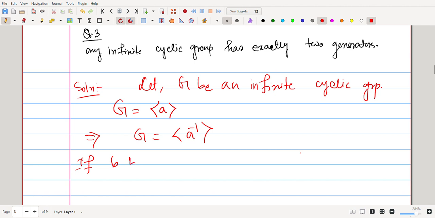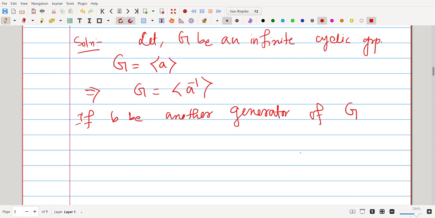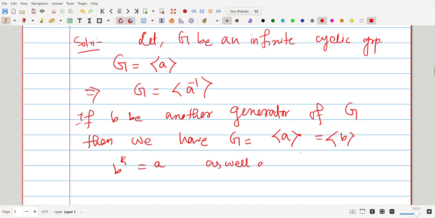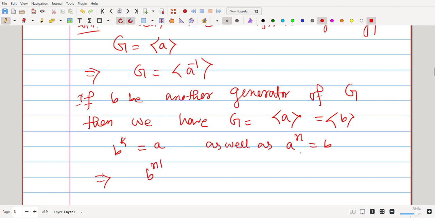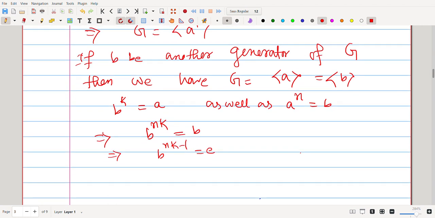If B is another generator of G, then G equals the cyclic subgroup generated by A as well as by B. That means B to the some K equals A, as well as A to the some n equals B. If we write it down, that means B to the nk equals B. That means B to the nk minus 1 is the identity. So this will imply the order of B is finite.